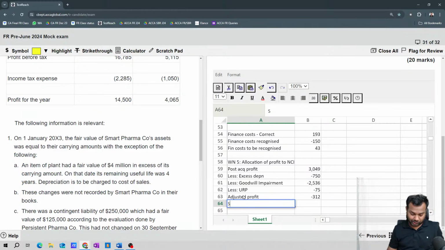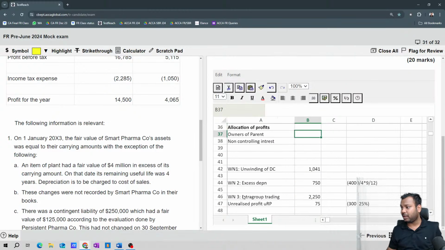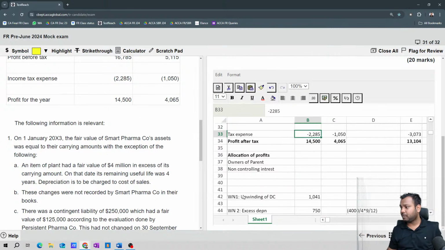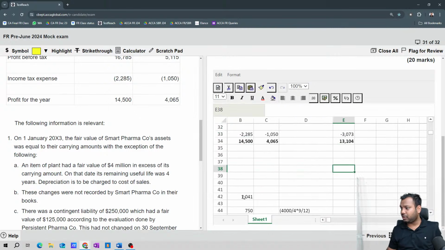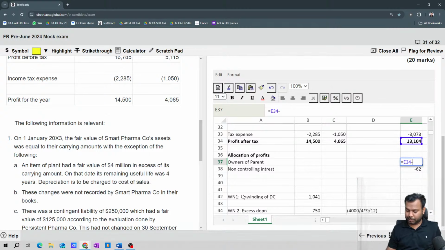Okay, then what is the share of NCI? Share of NCI will be 20%, right? So this multiplied by 0.2 is negative 62, the share of NCI. So out of this negative 62, a loss of 62 will be taken by NCI, and the parent will take the profit minus NCI. This is how we will allocate it.